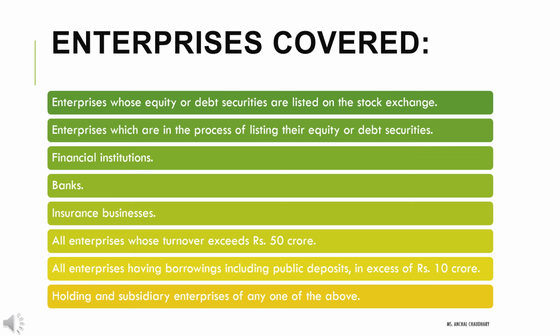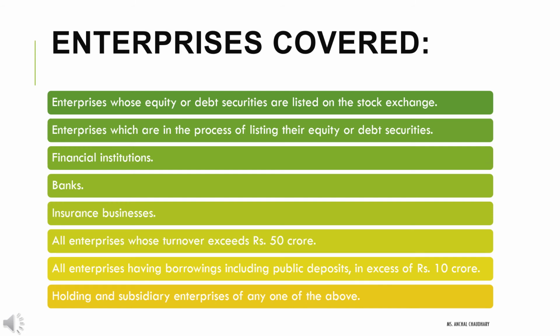Next is segmentation. AS17 is required for which organizations? What all enterprises are covered under AS17? Before going to that, let us understand segmentation.